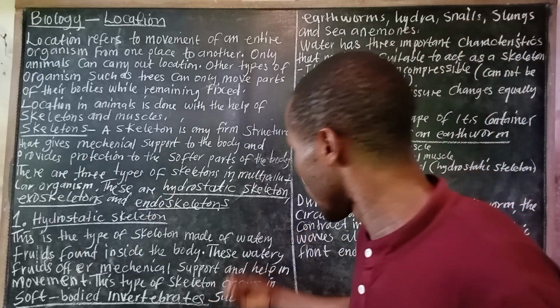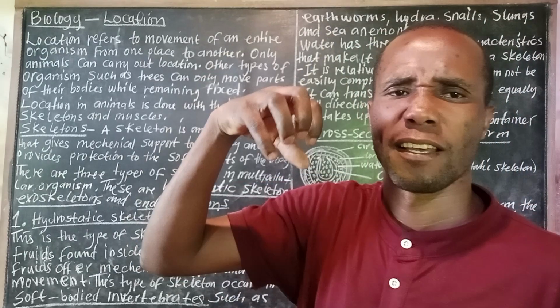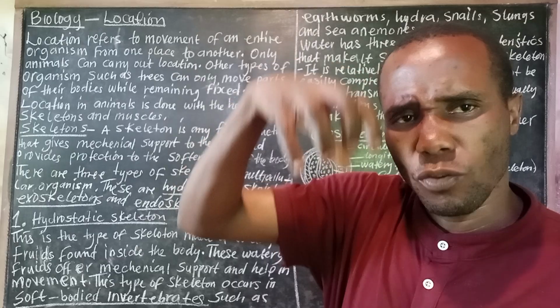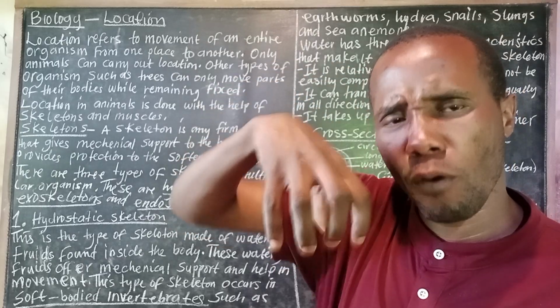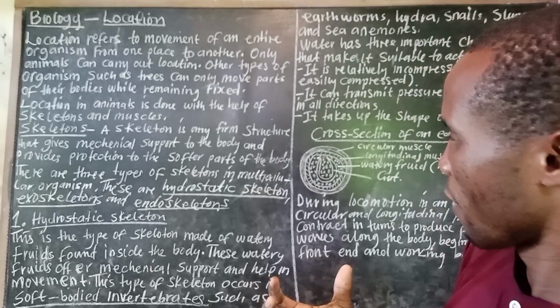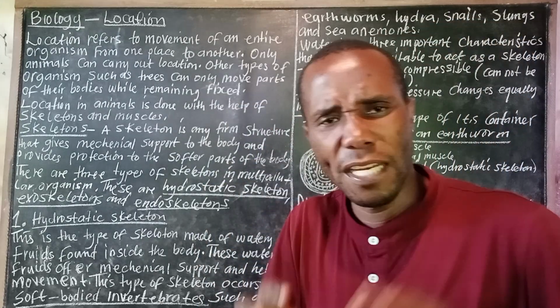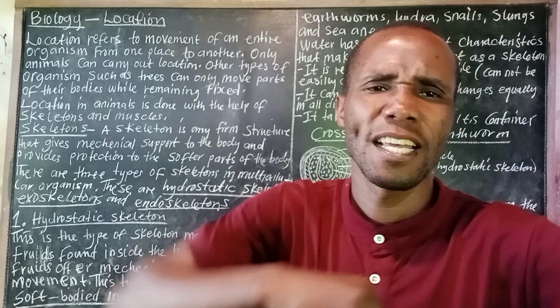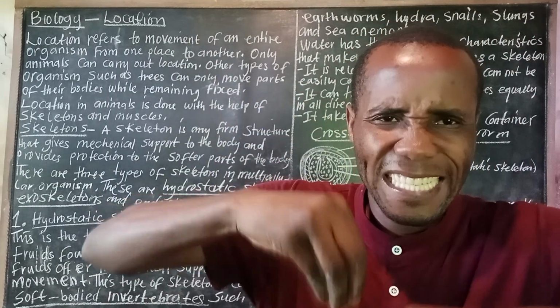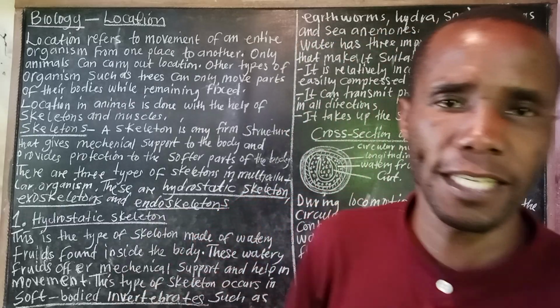This is the type of skeleton made up of watery fluids found inside the body.